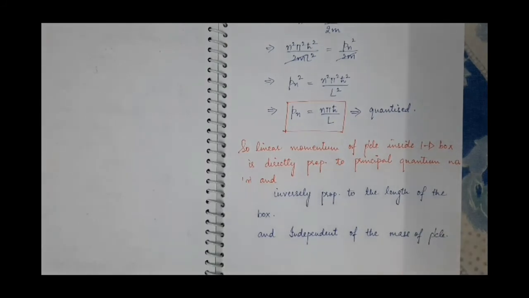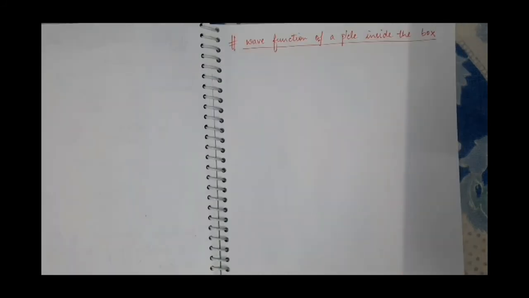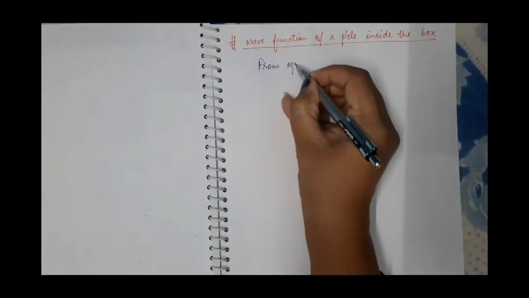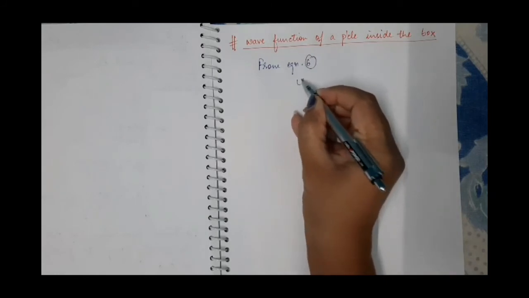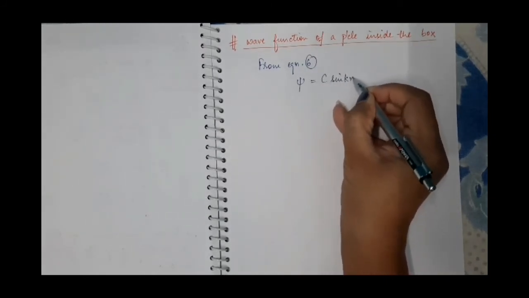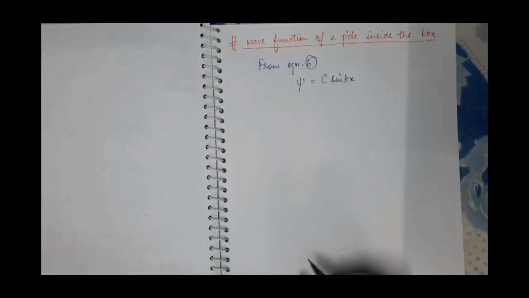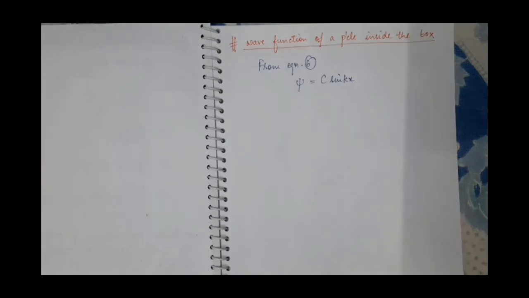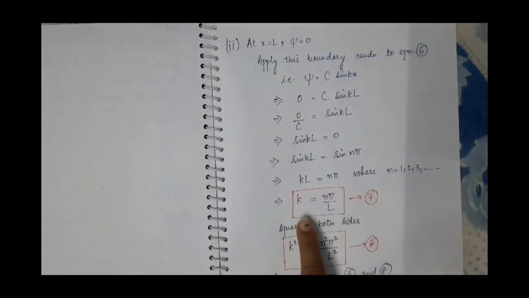So next we will discuss wave function. From equation 6th, we have derived the expression for psi, that is c sine kx. And what is the value of k? From equation 7th, we have derived that k is equal to n pi by l.